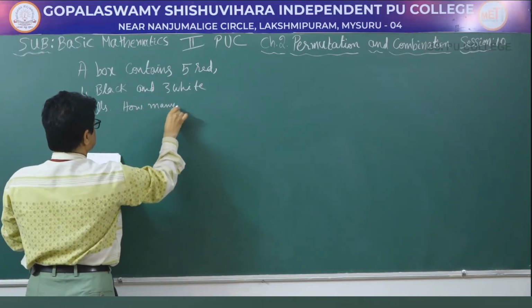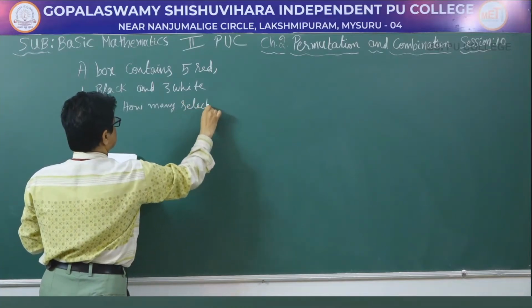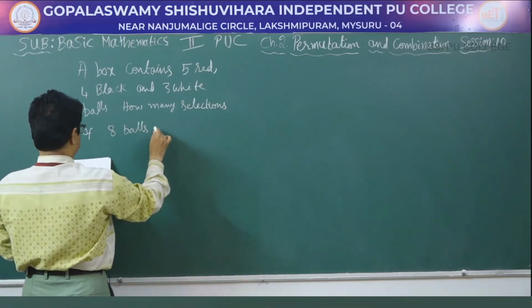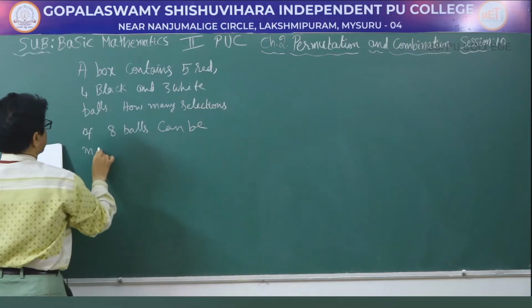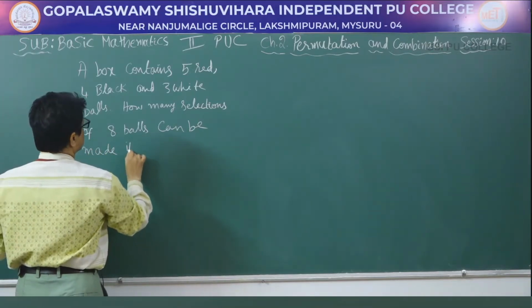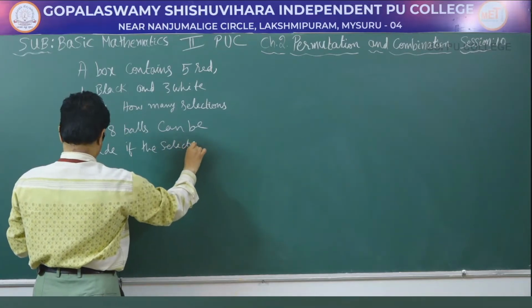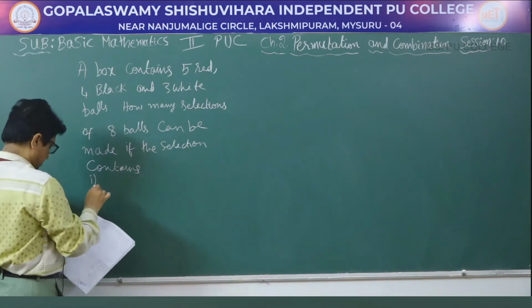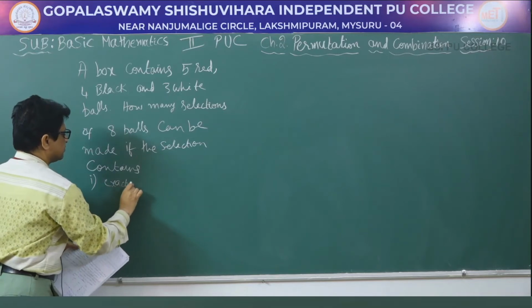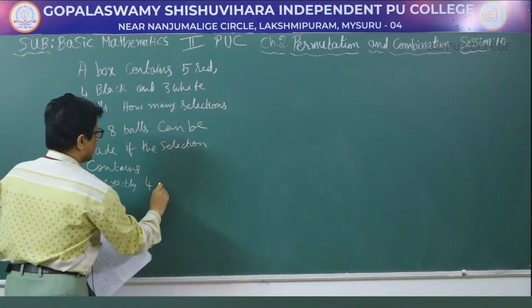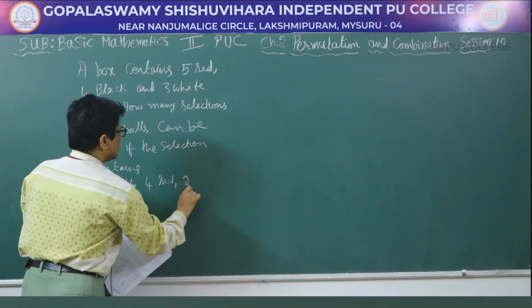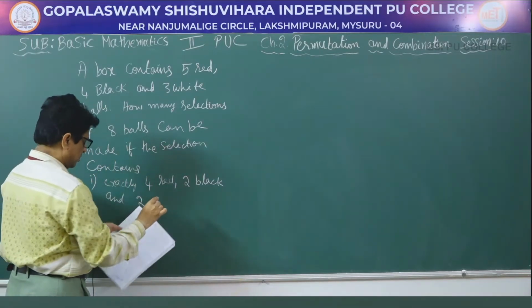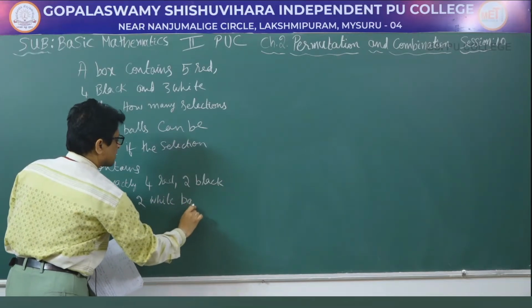How many selections of 8 balls can be made if the selection contains: first sub question, exactly 4 red, 2 black and 2 white balls.